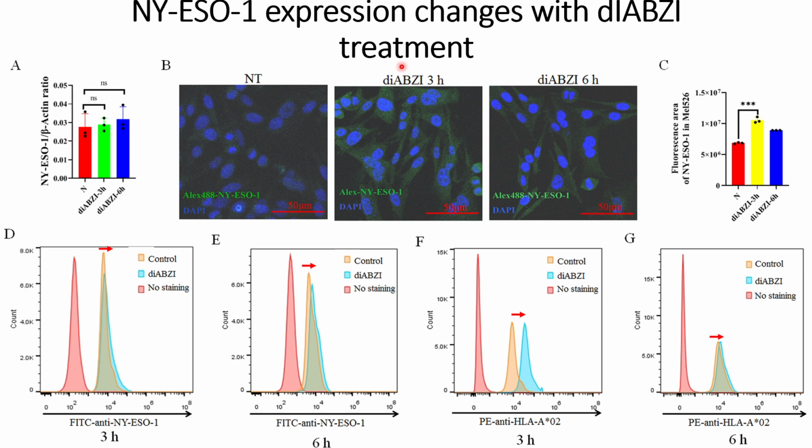And apart from immunofluorescence, they also checked NY-ESO-1 and other antigens expressed on the tumor cells, that is HLA-A, using flow cytometry. What they found is the same result that they observed in the immunofluorescence. Panel D shows the NY-ESO expression after 3 hours, where they can see there is a shift in the DiaBZl-treated cells compared to the control, indicating an increase.